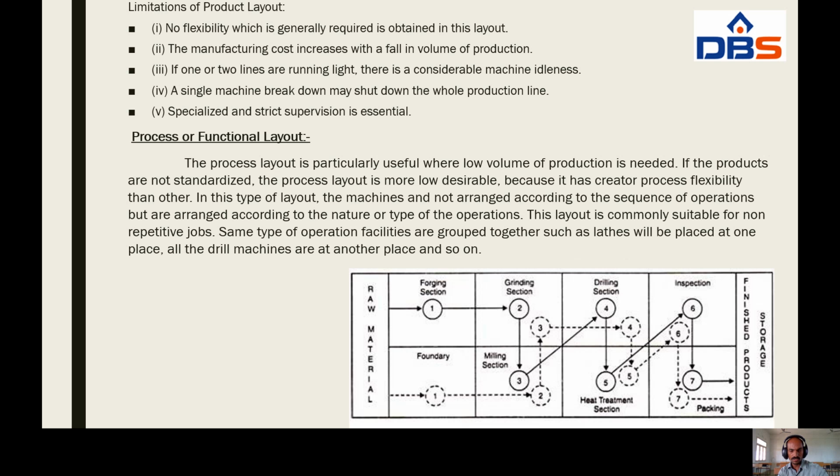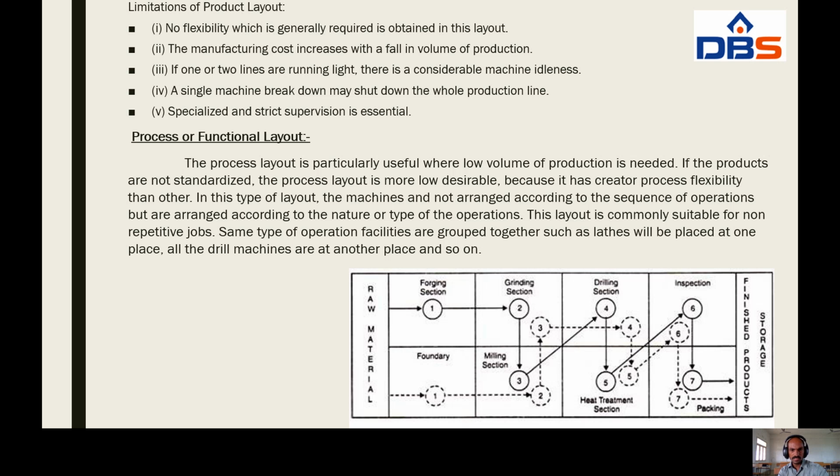This is the raw material store, and the last one is finished goods storage. See here, in this process layout, we have to produce more than one product. So the availability of machines is useful to produce two products, or more than one product.